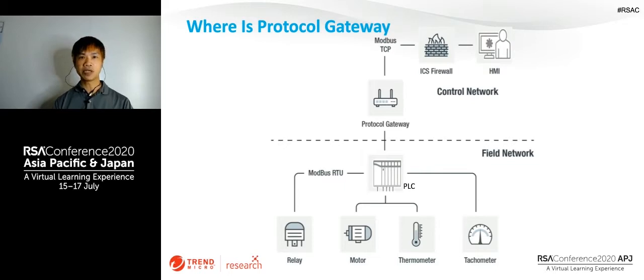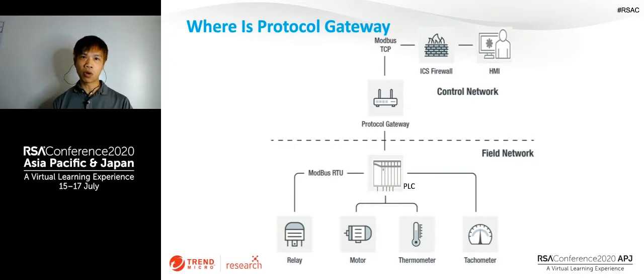And a PLC might connect to subordinate devices like a relay, motor, thermometer, tachometer, actuator, and so on via another serial line, another Modbus line, or via direct digital and analog I/O. So the protocol gateway is just in the middle of this chart.